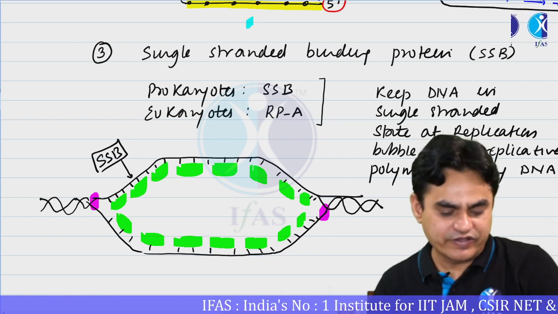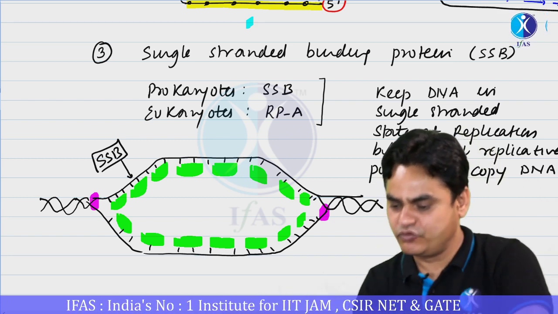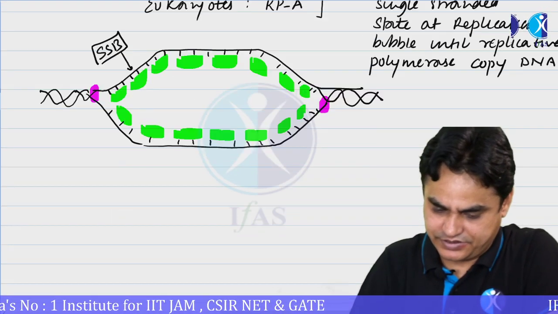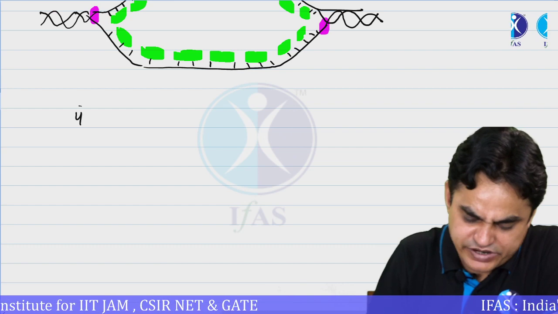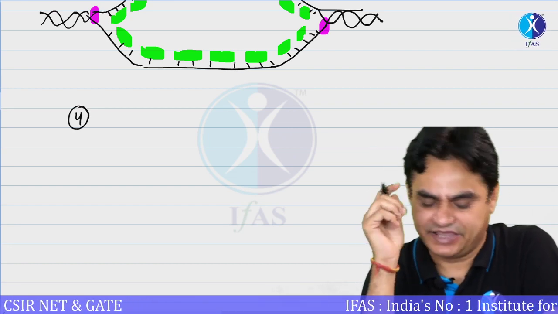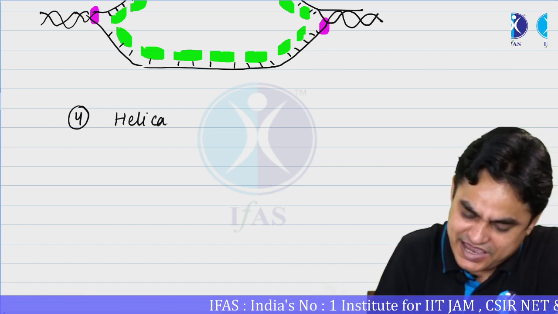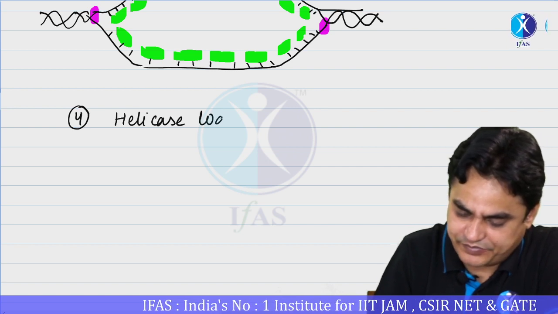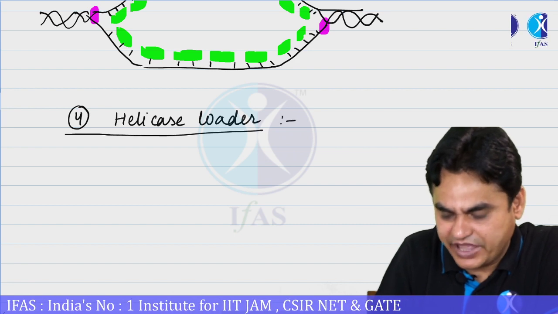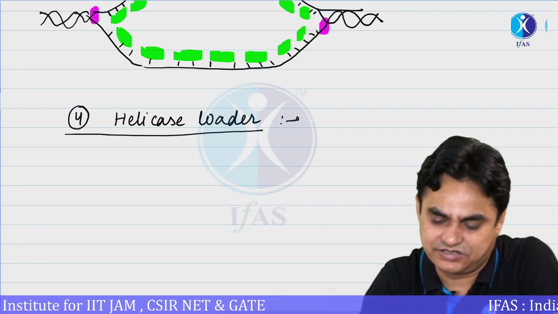So the third protein we have studied is the SSB, that is, single stranded binding protein. Moving further, the fourth protein is... we have already mentioned the initiator protein, we have already mentioned the helicase. We need another protein that is referred to as helicase loader. That is, helicase itself does not have the ability to recognize an origin.